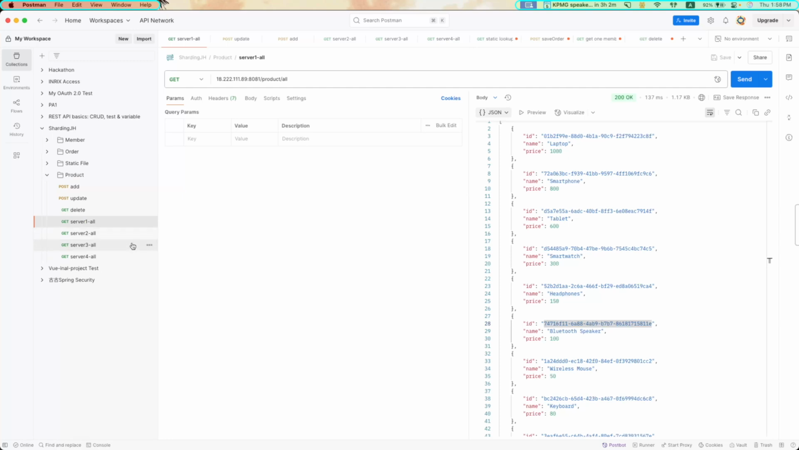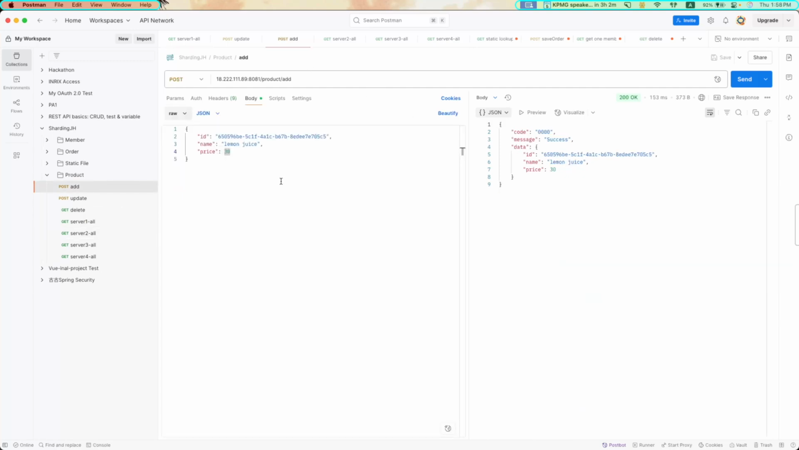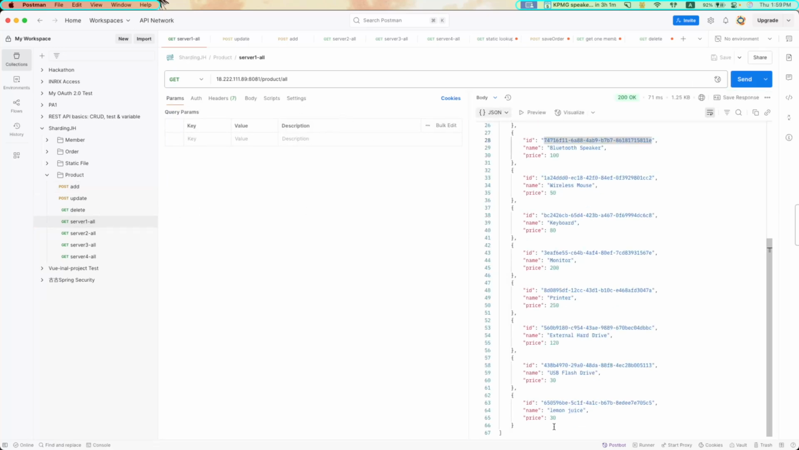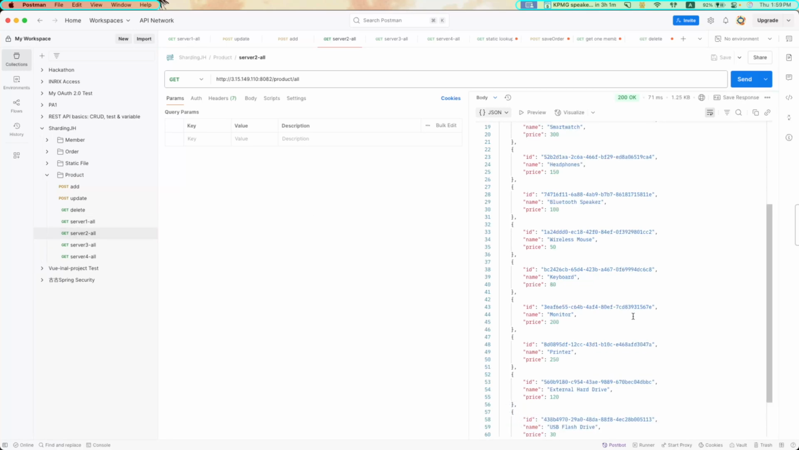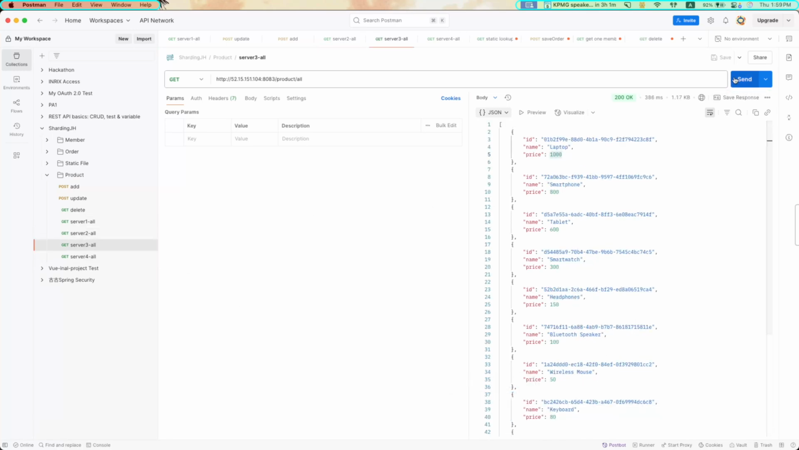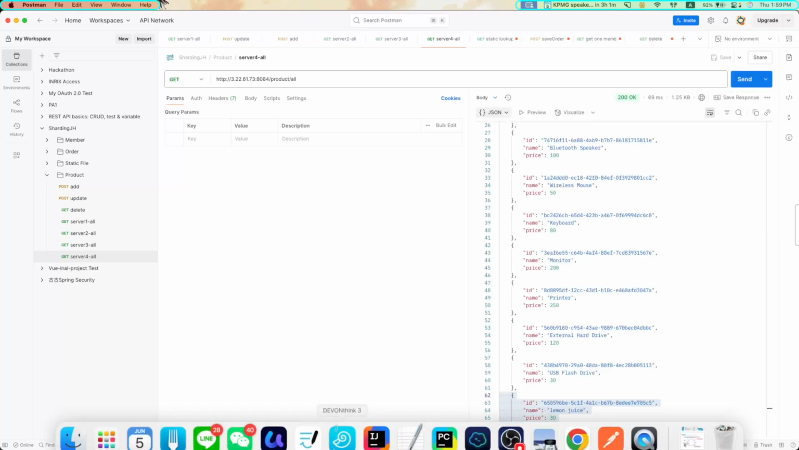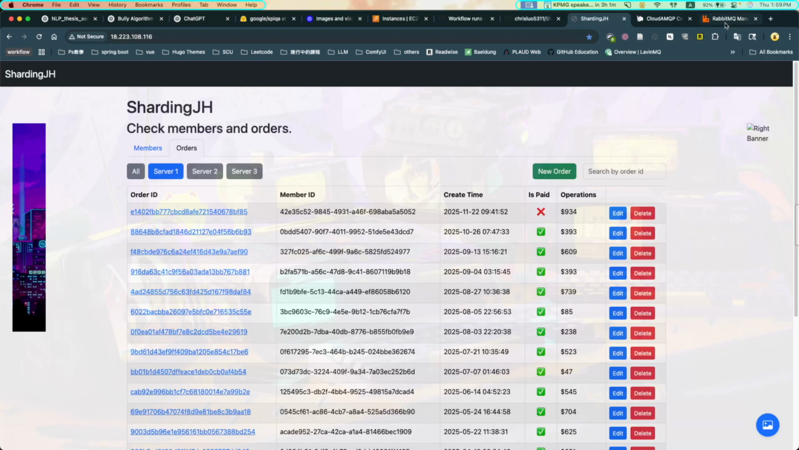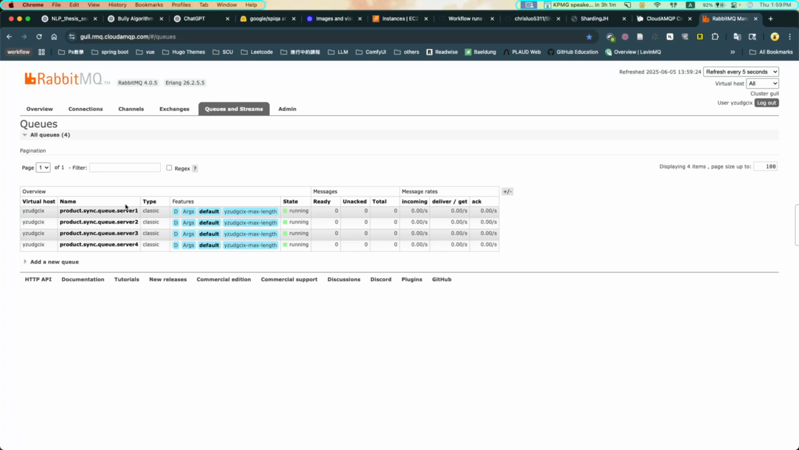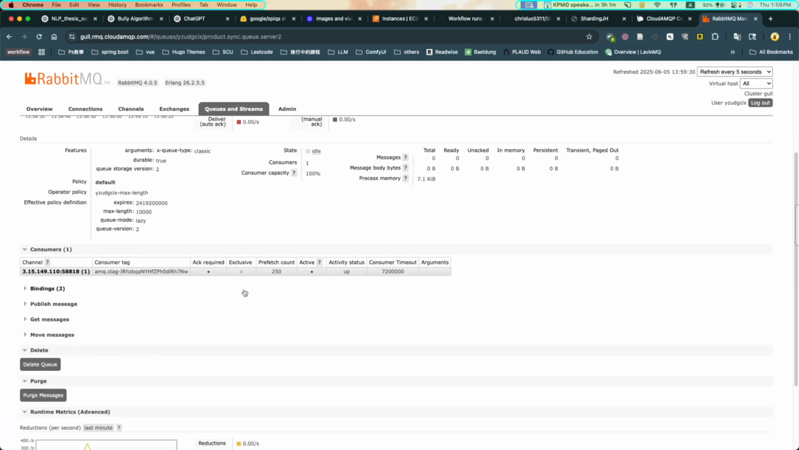So first I'm going to test the sync. Okay, I'm going to add lemon juice to server 1. This hits server 1 and adds lemon juice, and it successfully added lemon juice. Let's see. Server 1 has lemon juice. Server 2 also has lemon juice. Server 3 also has lemon juice. Server 4 also has lemon juice. Okay, so let's check RabbitMQ. This is RabbitMQ. You can see in the queue we have server 1, 2, 3, 4. Okay, we just received a message.